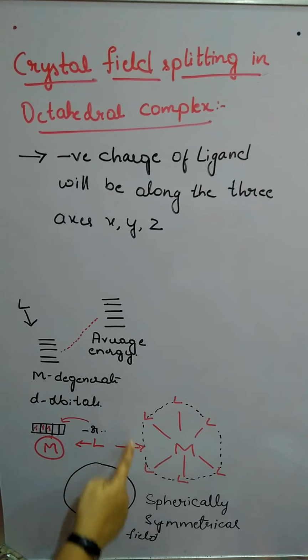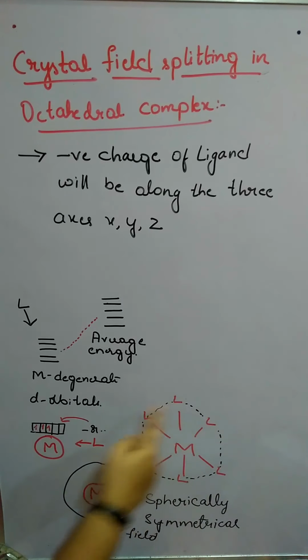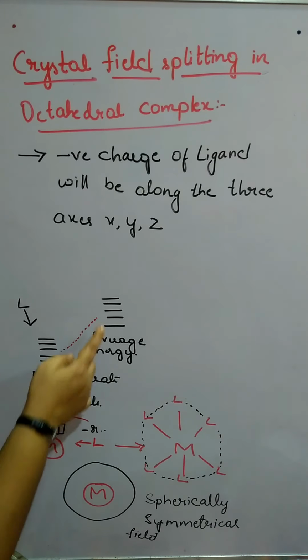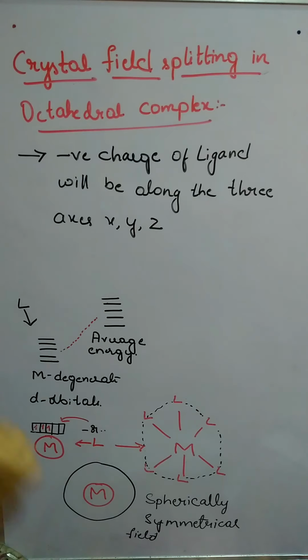Since it is symmetrical, the repulsion experienced by the orbitals will also be symmetrical, the same amount of repulsion. So the increase in energy will also be similar.